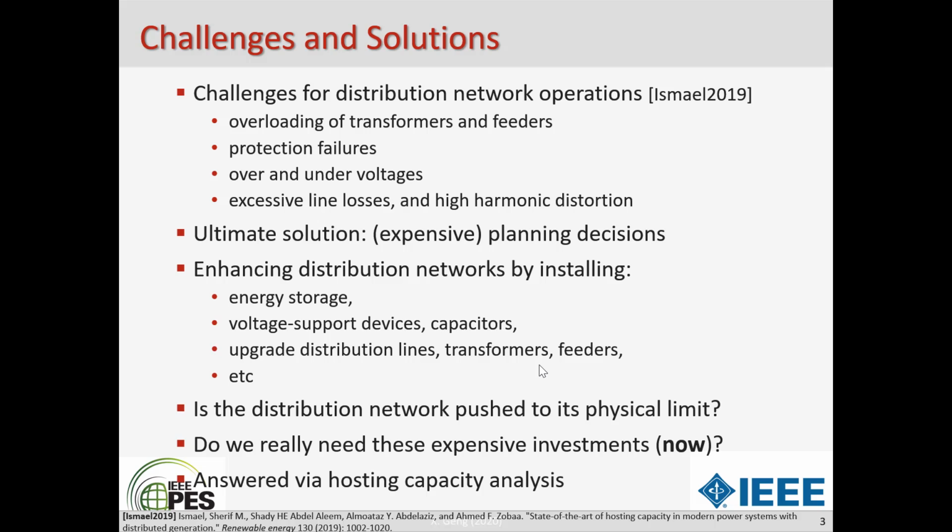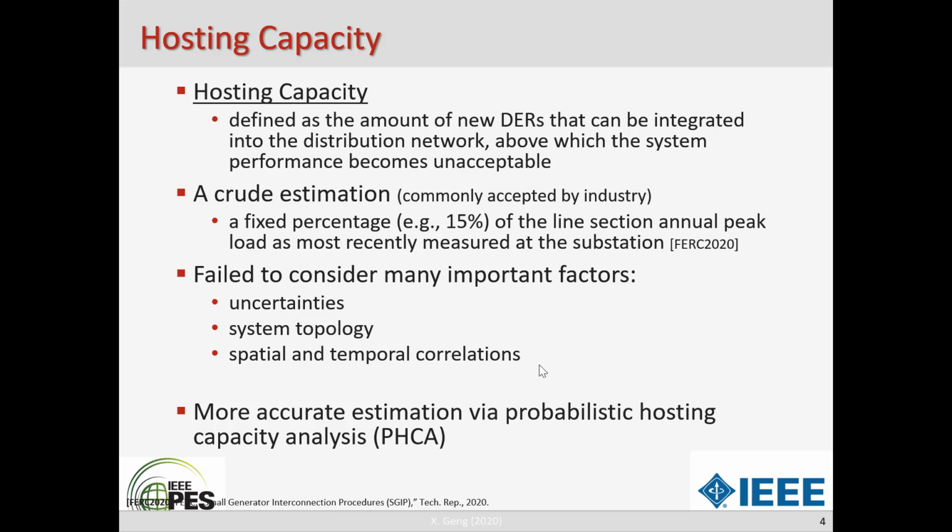So the key question here is, is the distribution network pushed to its physical limit? Do we really need these expensive investments now? Is it possible that we do something smart so that we never need this amount of money in the future? All these questions are answered in hosting capacity analysis. Hosting capacity is usually defined as the amount of new DERs that can be integrated into a distribution network without causing any trouble. To compute the hosting capacity, usually people formulate and solve an optimization problem.